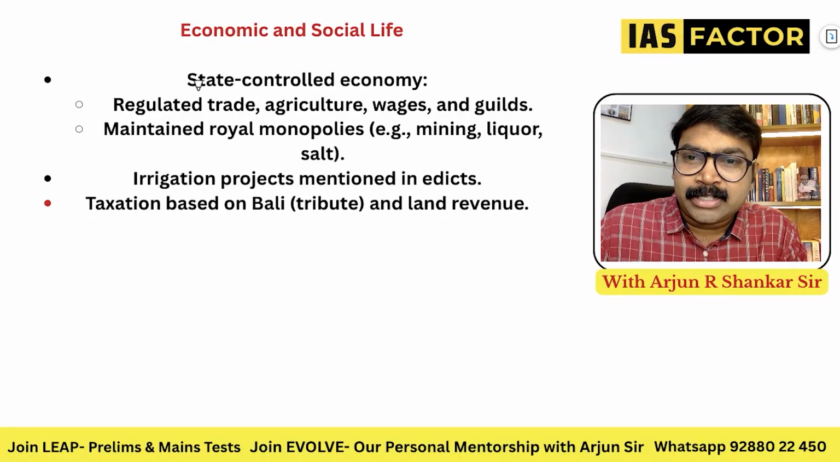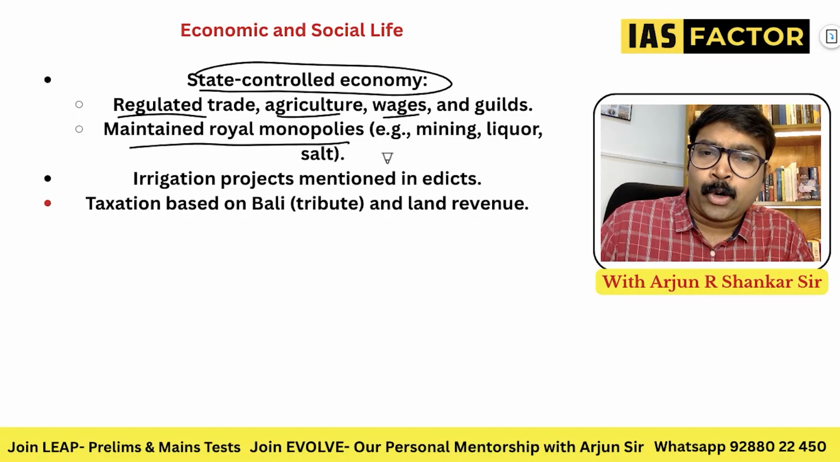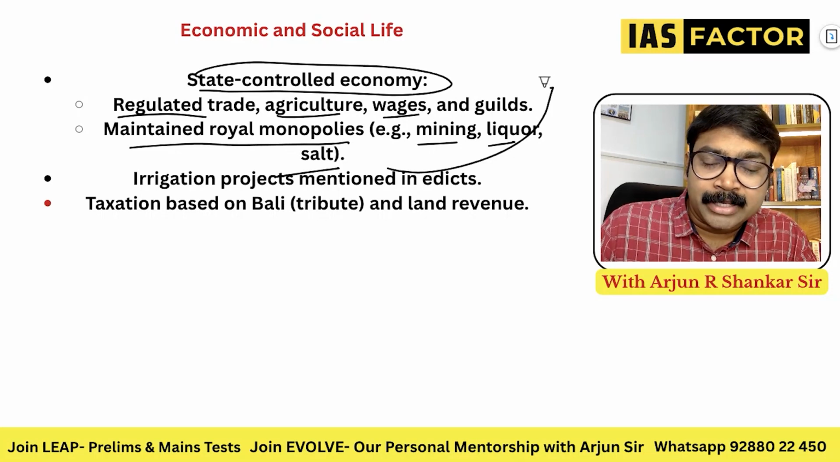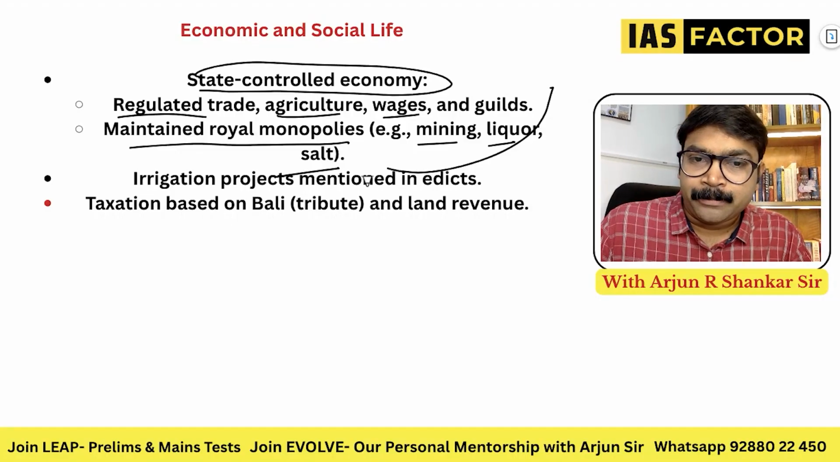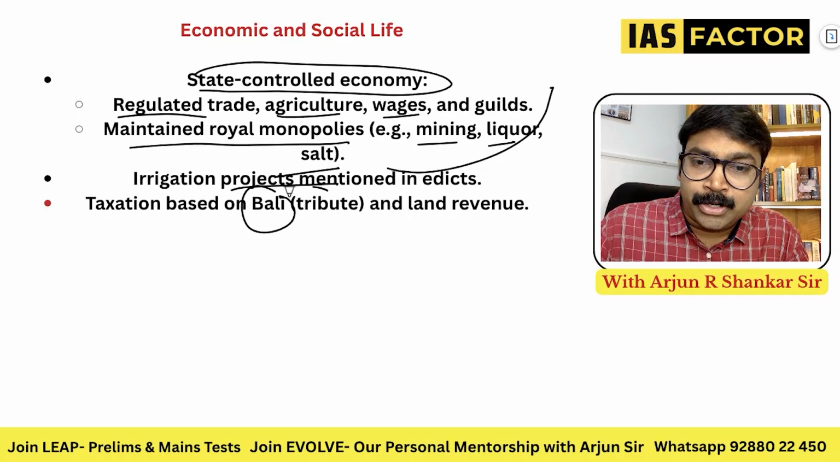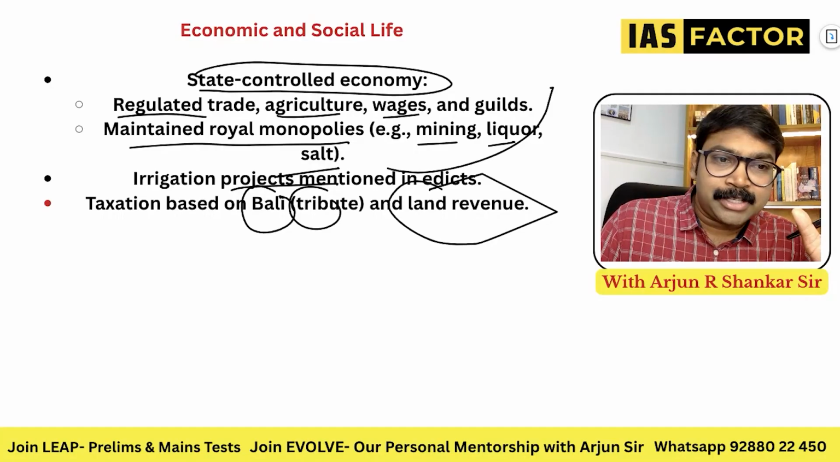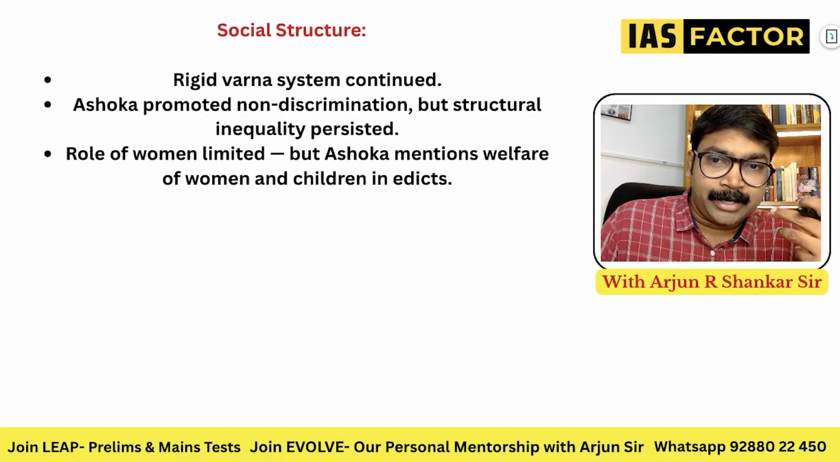So economic, and they are a state controlled economy. They regulated trade, agriculture, wages, guilds, and maintained royal monopolies like mining, liquor, salt, all done by the central government, the kingship. Just like we have a modern system, exactly the same thing. Irrigation projects are mentioned, and taxation, the bali based on tribute, and also the land revenue was calculated on this basis. So land revenue and the taxation system are all on the same level. So this is how you try to calculate.